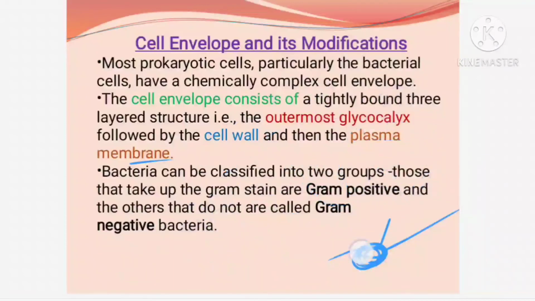So when I apply a stain, if the bacteria take the stain and change color, then we call it gram positive. Some bacteria do not take the stain. If I apply the stain, the stain is not going to affect them in any way; they are not getting attached to that dye. That we call gram negative. So based on staining properties, there are two types of bacteria: gram positive, which takes up the crystal violet stain, and gram negative, which does not take up the crystal violet stain, right?